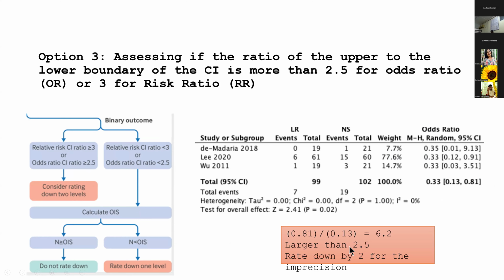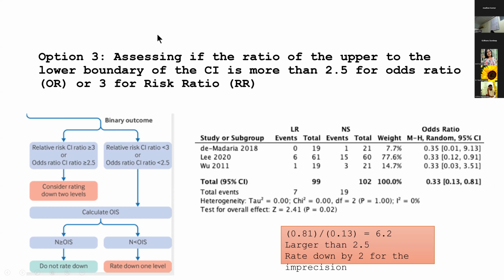So basically you look at the upper and the lower limit of the confidence interval and you divide it. If it's more than 2.5 for an odds ratio or more than 3 for a risk ratio, then you must downgrade by 2 for imprecision. So that ends how to actually rate down for imprecision. Let's look at an exercise.